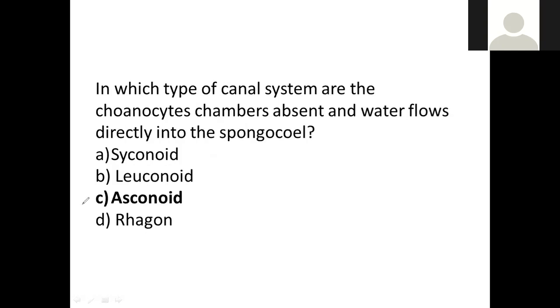Next question. In which type of canal system are the guanocyte chambers absent and water flows directly into the spongocele? That is the Ascenoid type of canal system, the basic type of canal system, where incurrent canals, radial canals and excurrent canals are not developed. It is a simple type of canal system: ostia, spongocele, osculum. From ostia to spongocele, and from spongocele to osculum. The question asked about the canal system in which guanocyte chambers are absent and water enters directly into the spongocele. That is the simplest type of canal system, so the Ascenoid type is the answer. Next question.